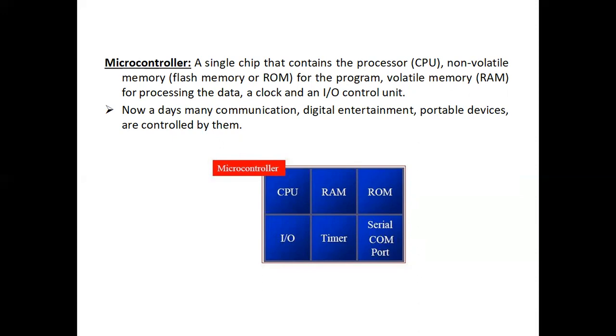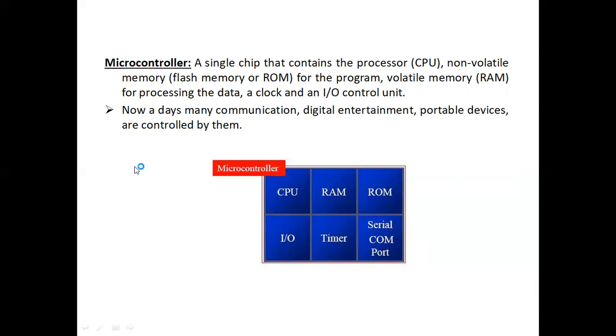So students, if you look at all these components, whether RAM or ROM, they consist of a memory area. It also has IO pins, input and output lines, to communicate with the input and output devices, and supporting special function devices such as timers; whenever we need to generate a time delay, we can take the help of the timers. And whenever we want to convert parallel data into serial data, we can take the help of the serial communication port. All these components are integrated on a single chip. Then we call this a microcontroller.